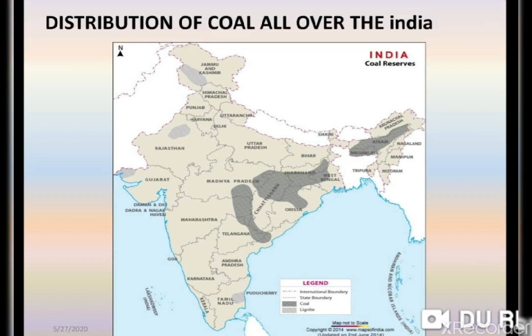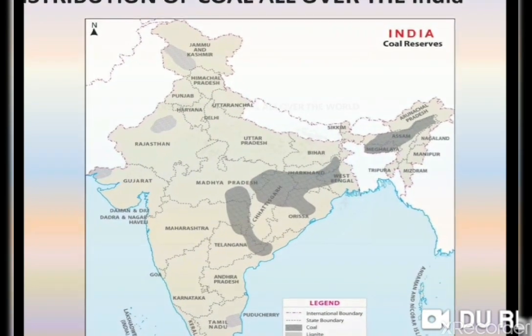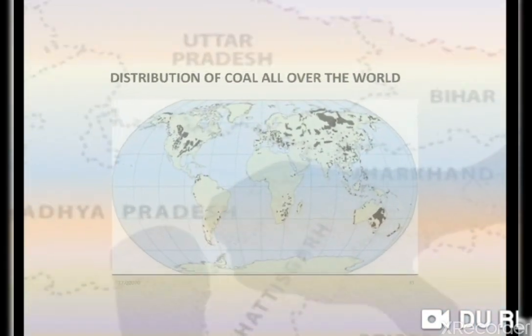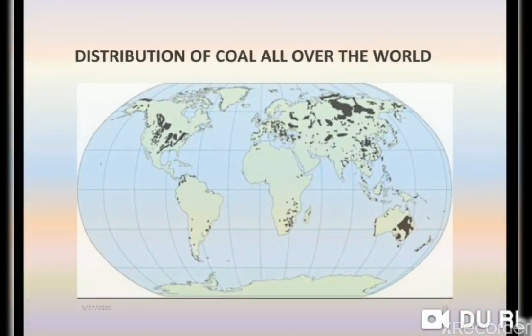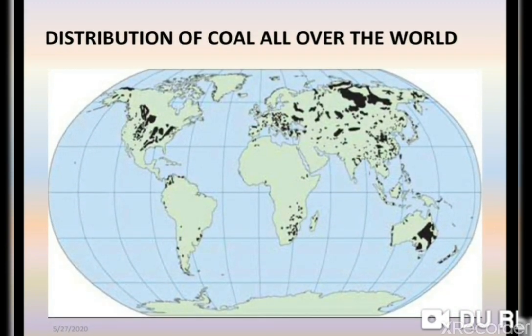And children, you will see the world distribution of coal. Here you can see in the world map these black spots. These are the areas where coal is found deep inside the earth.